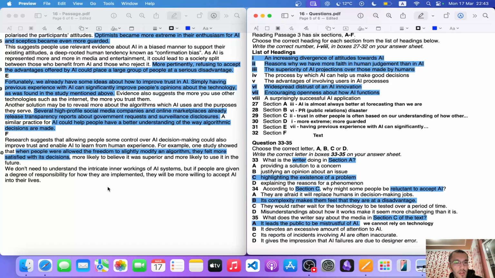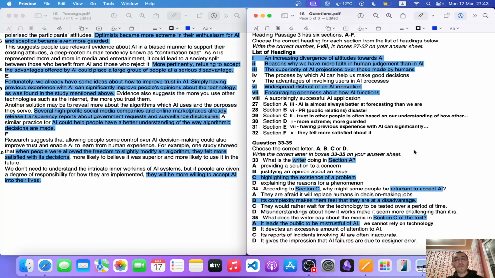We don't need to understand the intricate inner workings of AI systems, but if people are given a degree of responsibility for how they're implemented, they will be even more willing to accept it into their lives. Okay, that's probably it. I think that's going to be number 5. The advantages. The reason for that being people are allowed to, they felt more satisfied about it. Maybe. I'm not sure.